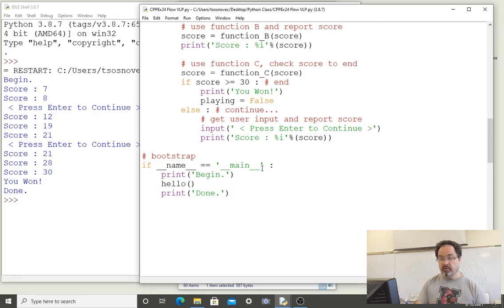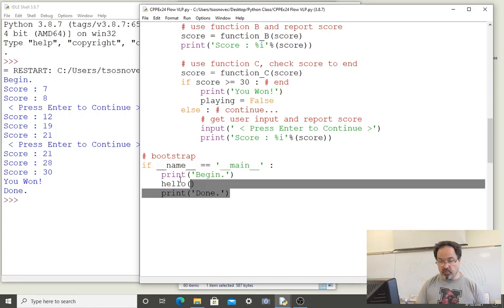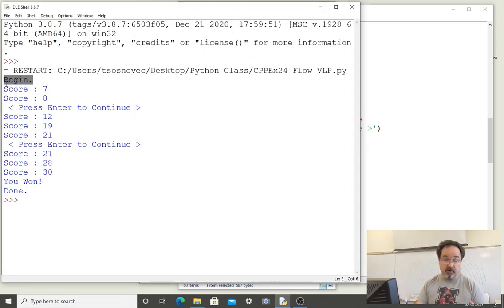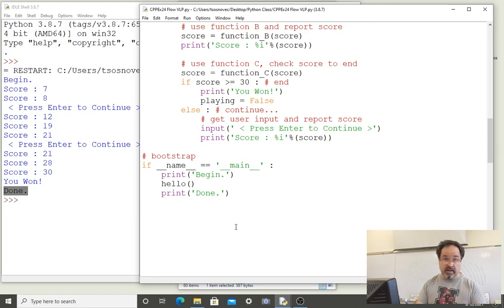At the very bottom of the file, after we read in the names of the functions, we have a condition. It's a special condition. If evaluated true, then it will run the code block here. Notice that the code block has two print lines and a call to the function in between them. We can see in our output that the print line begin was the very first thing that the user saw, and the print line done was the last thing that the user saw before the program ended. And those two print lines are here with the call to the hello function in between.